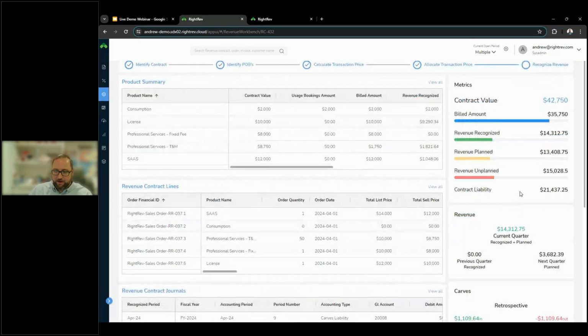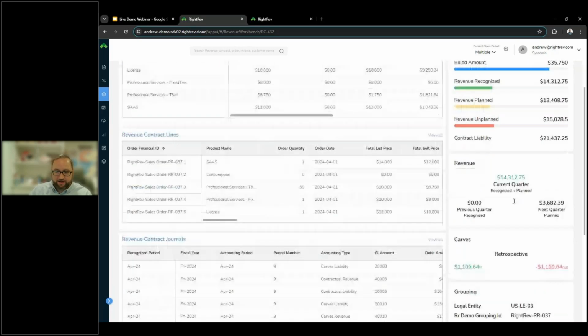As I make my way down the right-hand side of our revenue contract, we're tracking some more information that might be valuable. We're tracking previous quarter, current, and next quarter revenue. So this is all based on revenue that has been planned or recognized. As we continue to satisfy unplanned requirements and unplanned triggers, we would release more revenue into these buckets potentially.